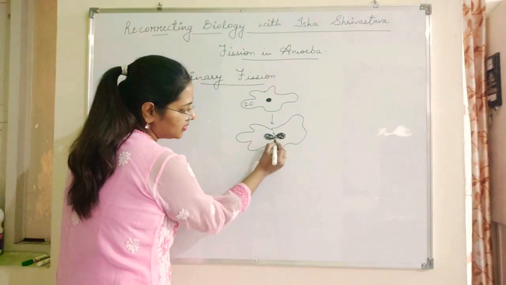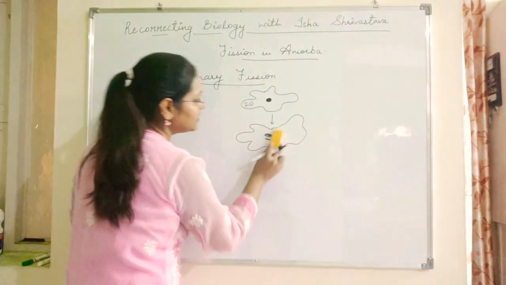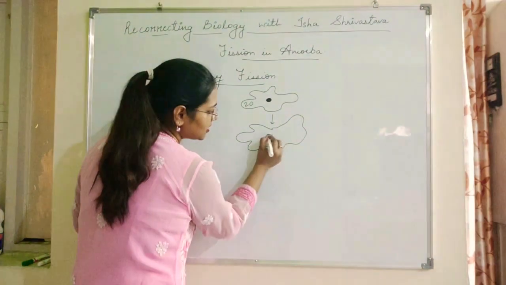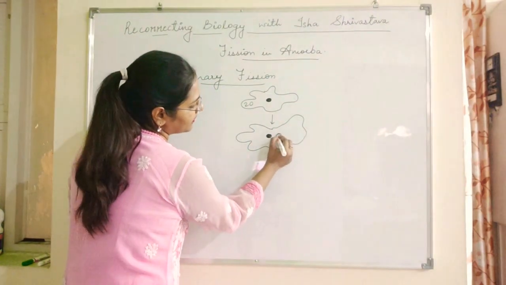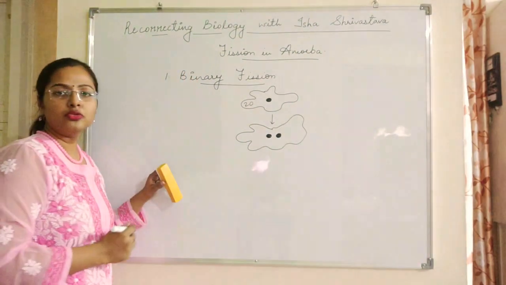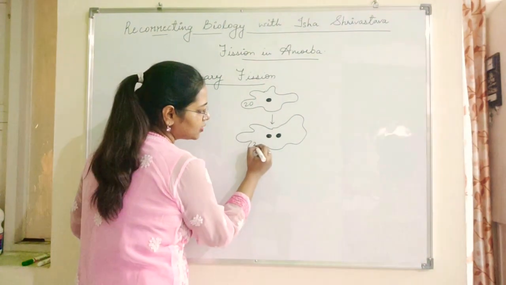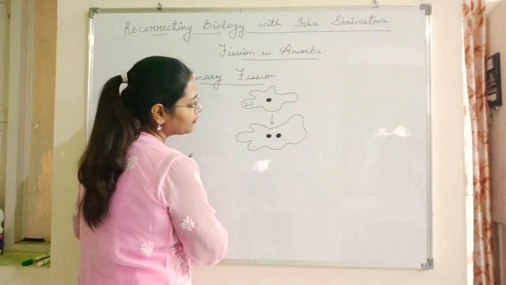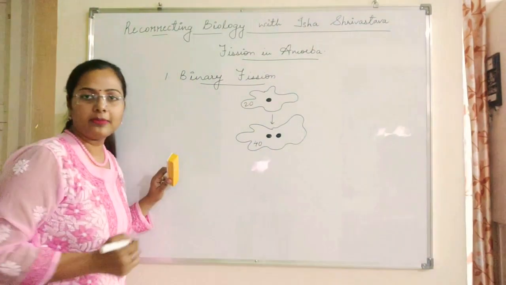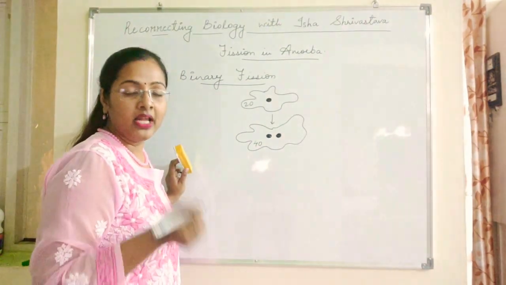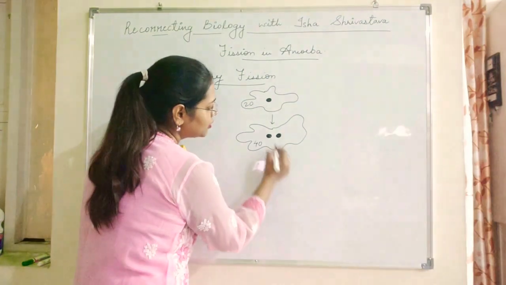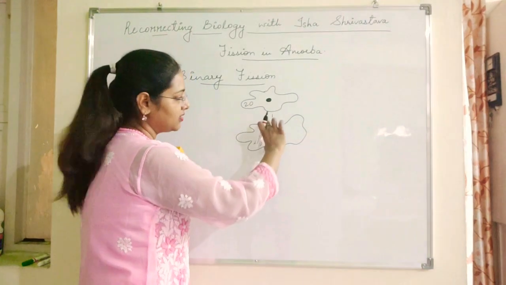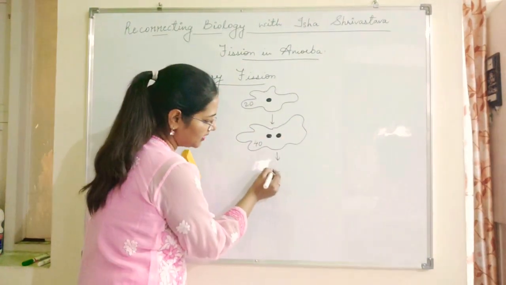This constriction, this narrowing, will keep increasing and it will split into two nuclei. Then the 20 units of cytoplasm will double up as 40 units of cytoplasm. Now, after this, the pseudopodia will start constricting. The black part which I have shown is the pseudopodia. This will start constricting in this way.